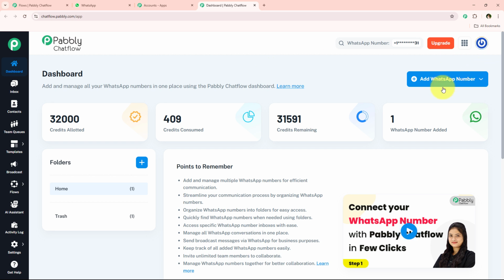So to add a WhatsApp number, I'm simply going to go towards this add WhatsApp number button, and now it is giving me two options. Either I can go for WhatsApp Connect or I can use manual token connect. You can use any one of these options to add your WhatsApp number, and a video tutorial dedicated to both of these methods has been attached in the description box below. You can check it out.